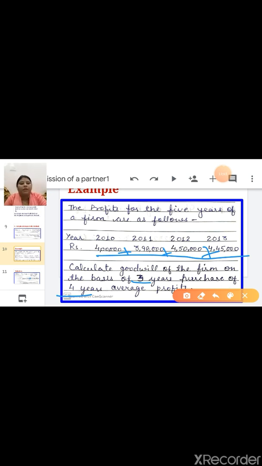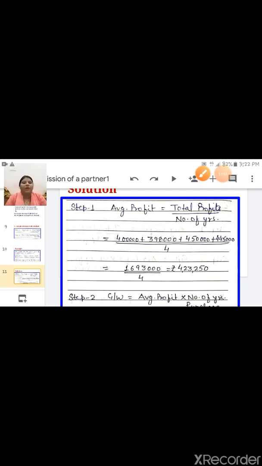Okay, you can look at here. Step 1, average profit, total profit upon number of years. So 4 lakh plus 3 lakh 98,000 plus 4 lakh 50,000 plus 4 lakh 45,000. 4 years profit, add, divide by 4, and the answer is 4,23,250. This is the first step. This one is the average profit.